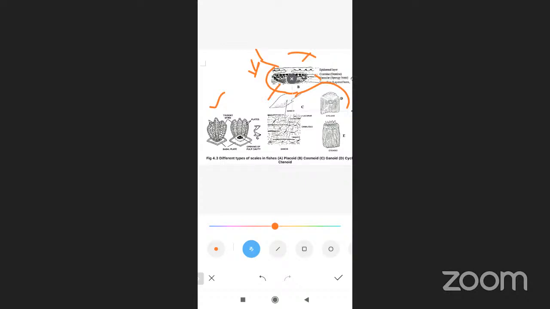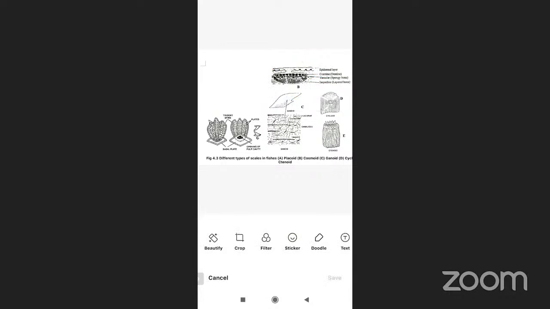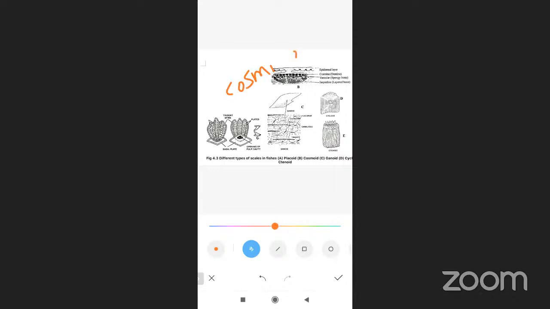These cosmoid fish scales are made up of cosmine material. Placoid scales are made up of dentine. The cosmoid scales are made up of what? Cosmine. That's why the name cosmoid was given. Cosmine is the material.